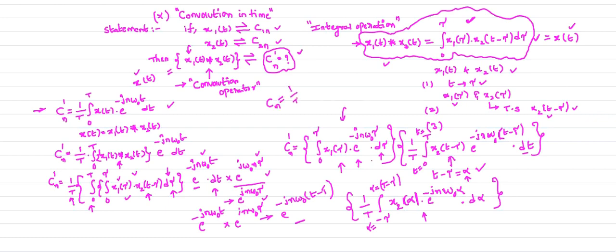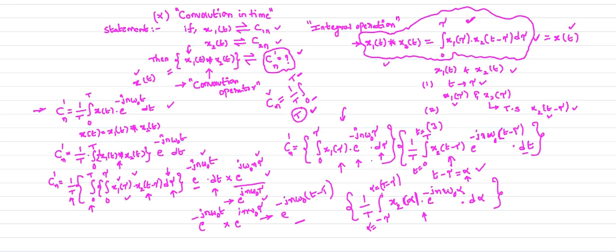1 by T, integral 0 to T. So when we perform the integration to find out Cn, we always use the time period. When you subtract the lower limit from the upper limit, we always get the time period, capital T.